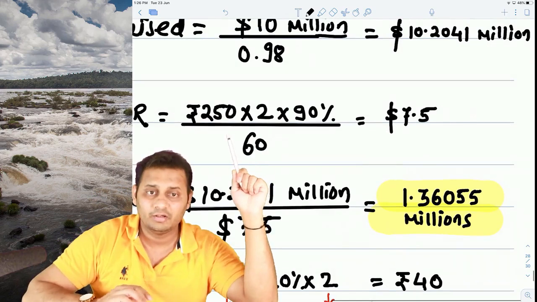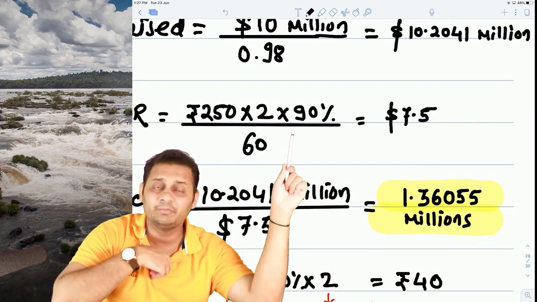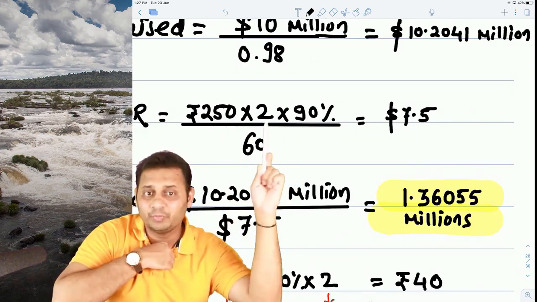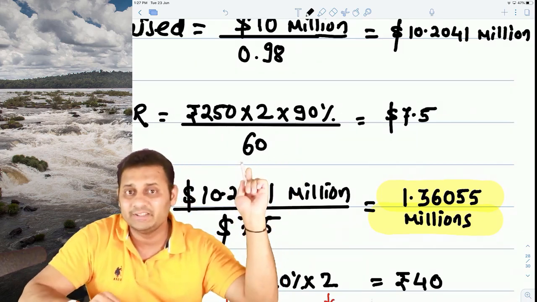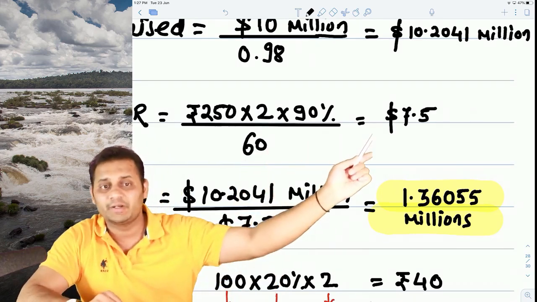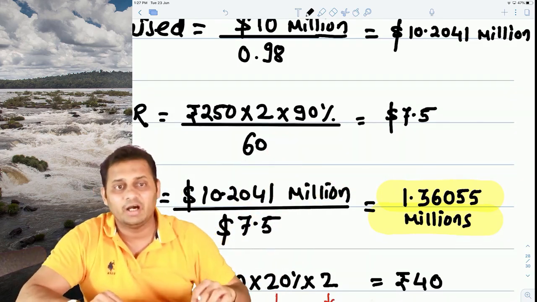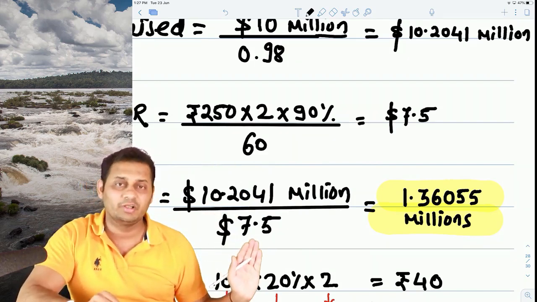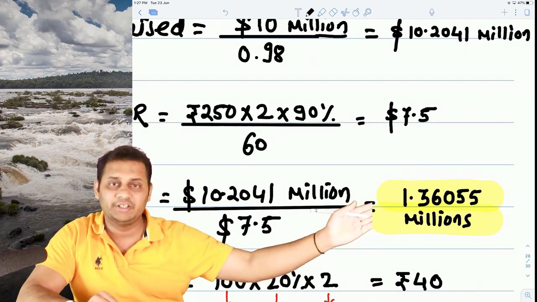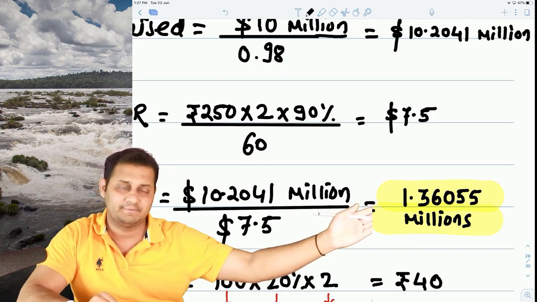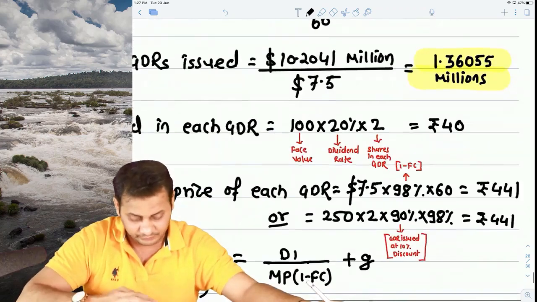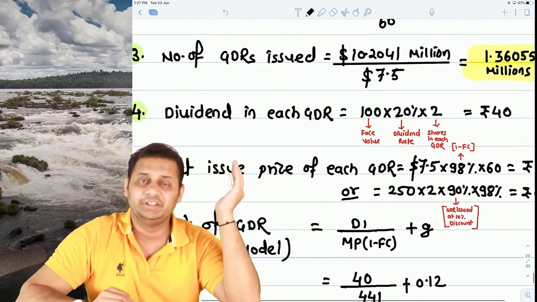And then the issue price will be at 10% discount. That means only 90% will be taken. So this is the issue price in rupees, divided by 60, the exchange rate. So this is the issue price in dollars, 7.5. We are raising $10.2041 million at $7.5 per GDR. So the total number of GDRs that will be issued is 1.360544 million. That's around 13,60,544. Sorry, zero.